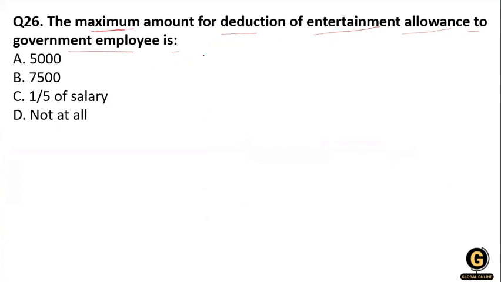Okay, so you know that the entertainment allowance is going to be provided only and only to the government employee. This allowance is not allotted to the non-government employee, and deduction of this allowance is not allowed to the non-government employee. Clear? So for the government employee, what is the maximum amount they can deduct for the entertainment allowance?